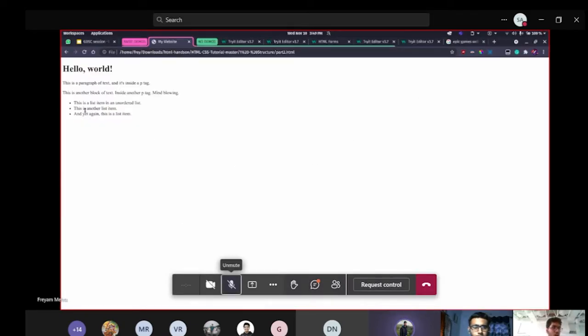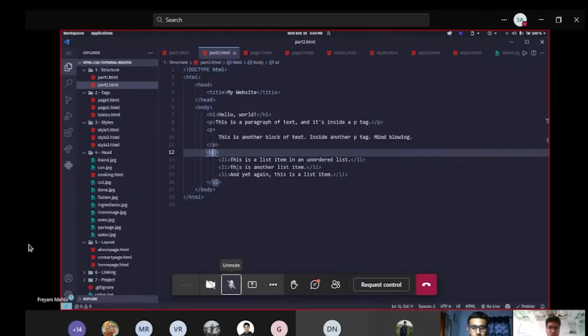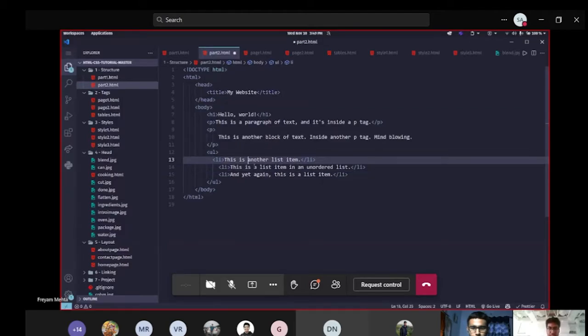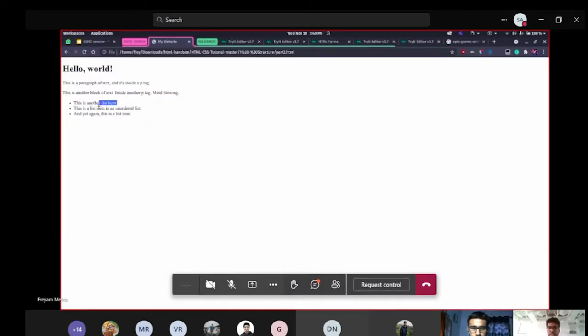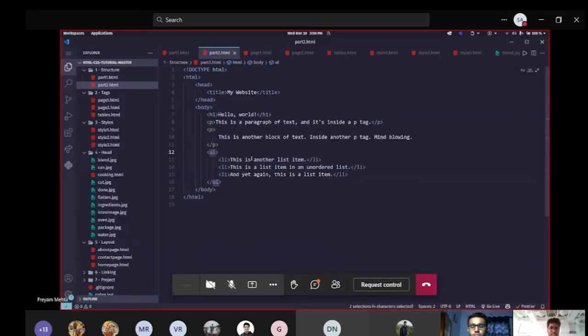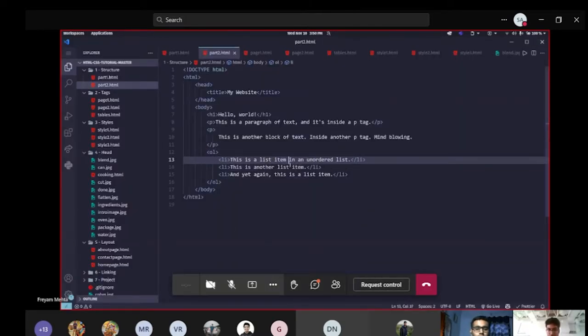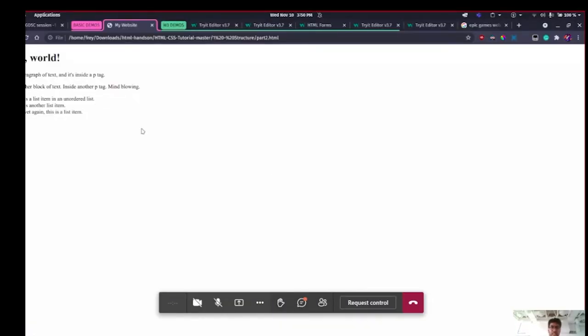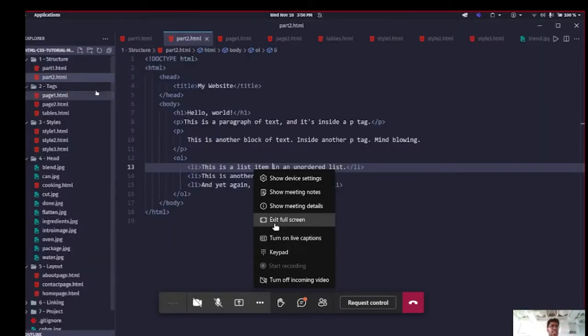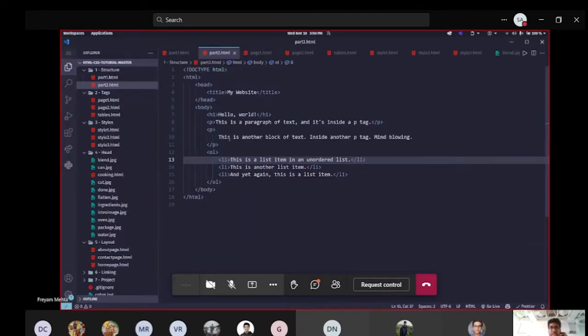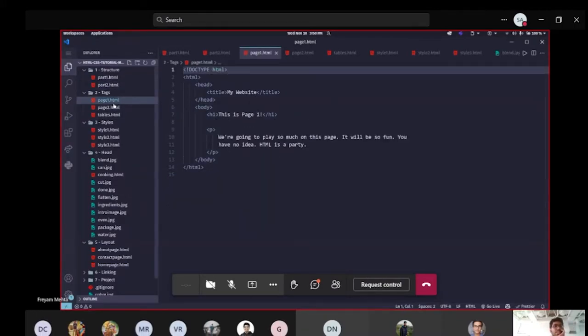UL is unordered, so we don't care what order they show up in. I can keep this on top, and it still works. It still has a meaning. But if I make it into OL, now it is 1 to 3. If I keep this on top, it wouldn't make sense because the numbering has to be correct. You can't have a list with 2, 3, 4, and then 1. One has to come on top. That's the simplest thing you can do with simple code. Now let's look at the tags.